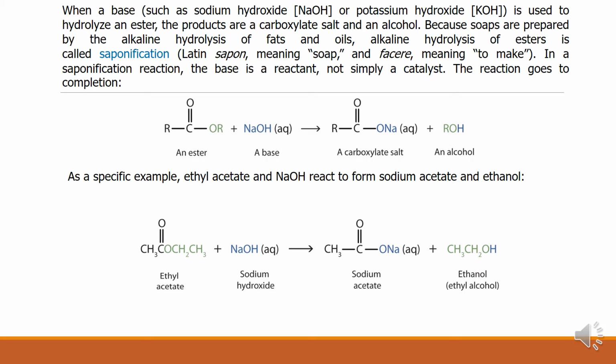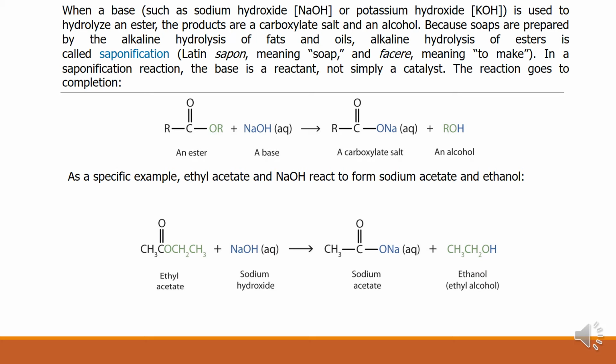In day to day life we are using different types of soaps, isn't it? Which are prepared by the alkaline hydrolysis of fats and oils only. Alkaline hydrolysis of ester is called saponification.